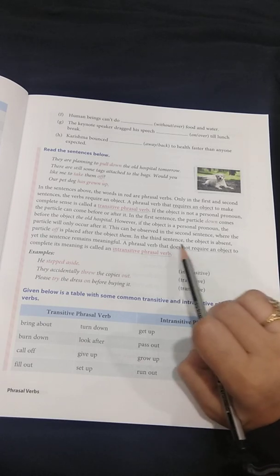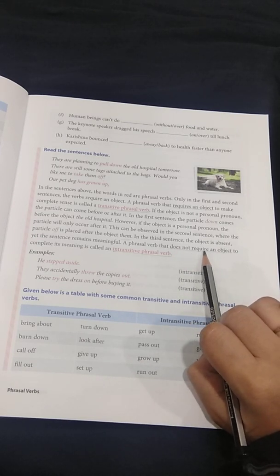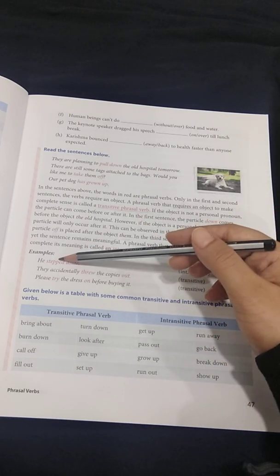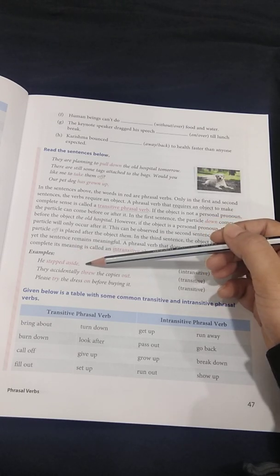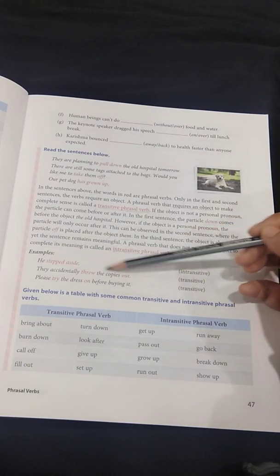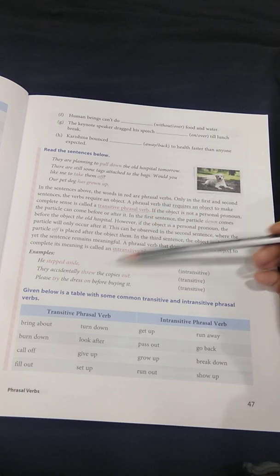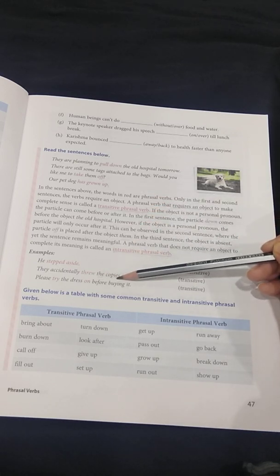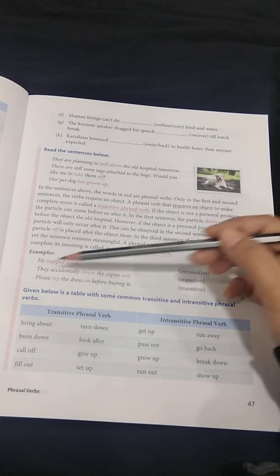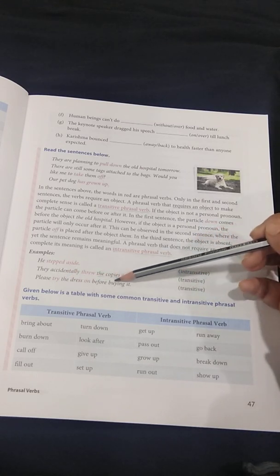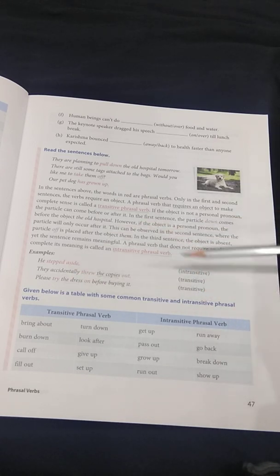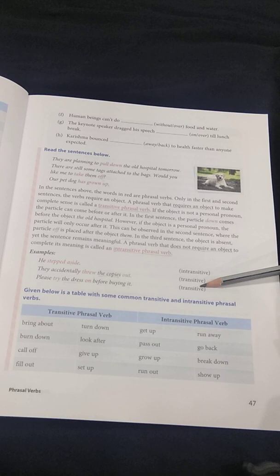जब phrasal verb को object की need नहीं होगी तब हम उसे क्या बोलेंगे? Intransitive phrasal verb. For example, he stepped aside. So object की need नहीं है. So it is intransitive phrasal verb. They accidentally threw the copies out. Threw out what? The copies. The copies object है. So वो होगा transitive phrasal verb. Please try the dress on before buying it. Try on is phrasal verb. Needs an object, the dress. So it is transitive phrasal verb.